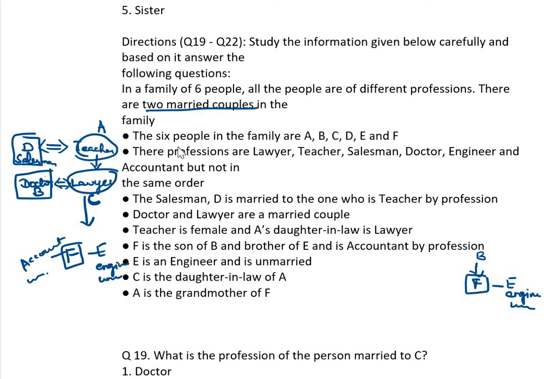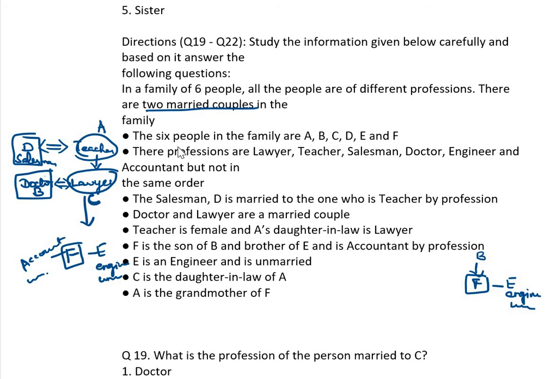The salesman D married teacher, and doctor and lawyer are couples. Teacher is a female and daughter-in-law is a lawyer. Therefore, we mentioned a circle here.